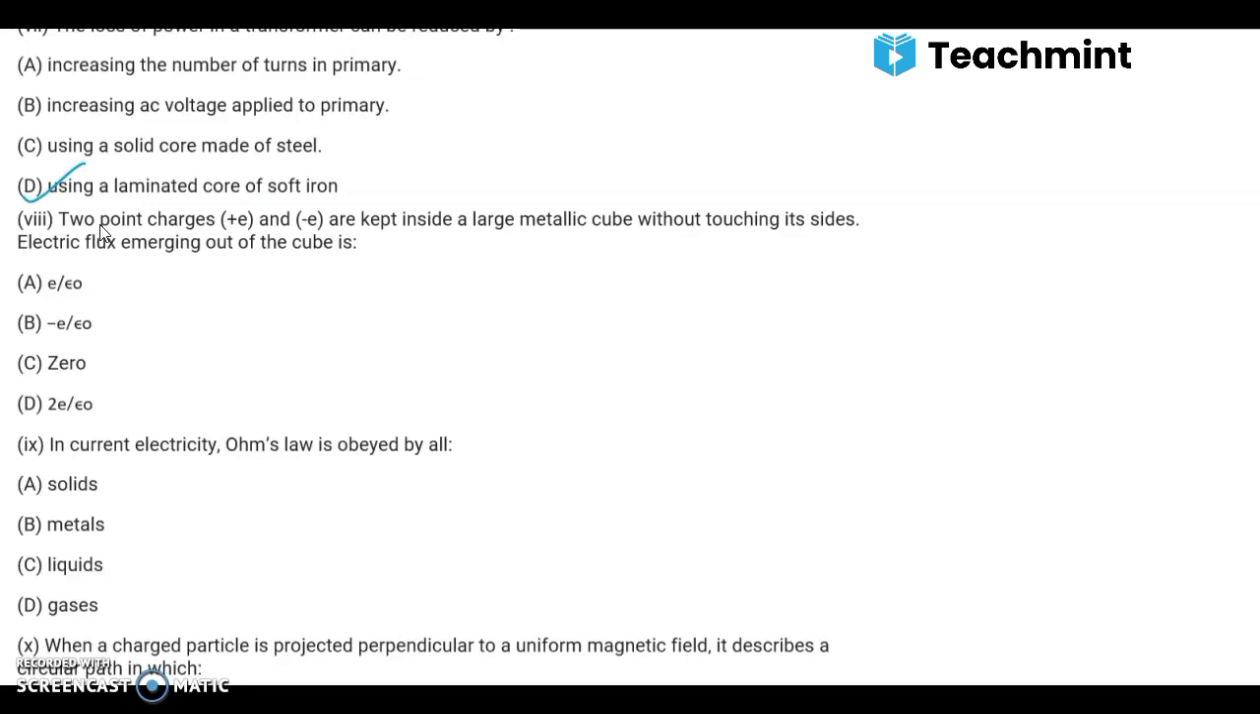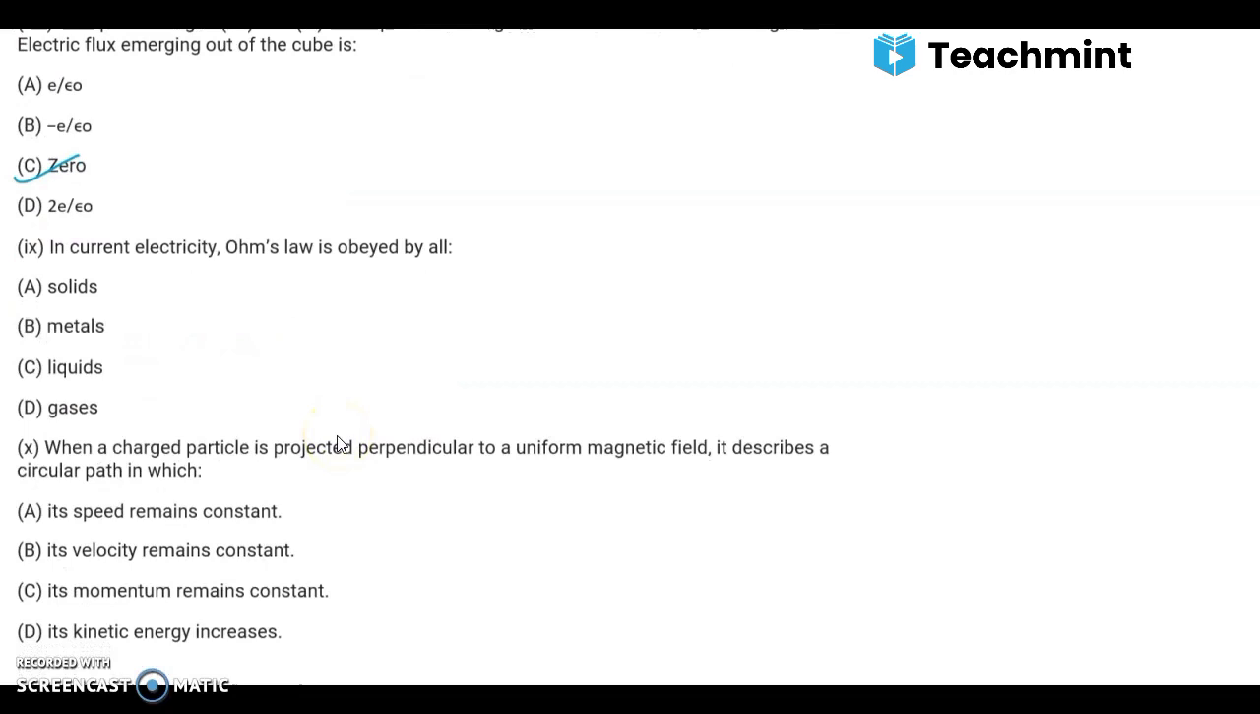Electric flux emerging out of the cube is E/ε₀ − E/ε₀, which is 0, not 2E/ε₀. Answer is 0. Option C. Question number 9.